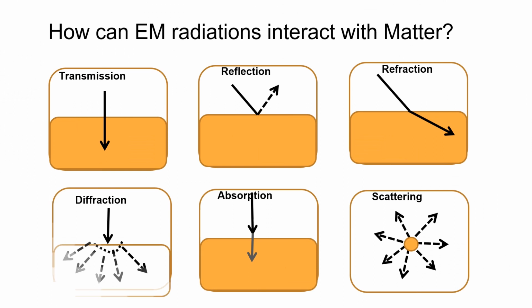Now, how do these electromagnetic radiations interact with the matter? I know that in your grade 9 or 10 you have read how light interacts with the matter. The same we are discussing again. Light may transmit through a particular matter, and the phenomenon is called transmission. It may get reflected, refracted, diffracted, absorbed and scattered.